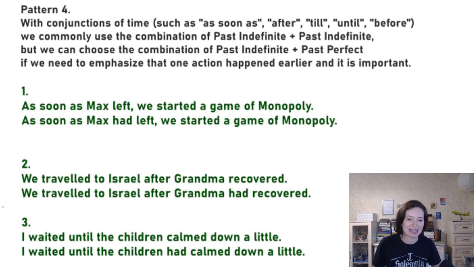The second sentence here. We traveled to Israel after Grandma recovered. We traveled to Israel after Grandma had recovered, right?